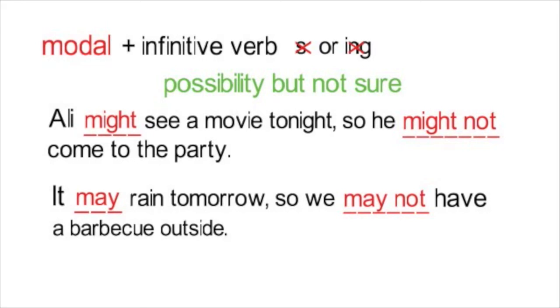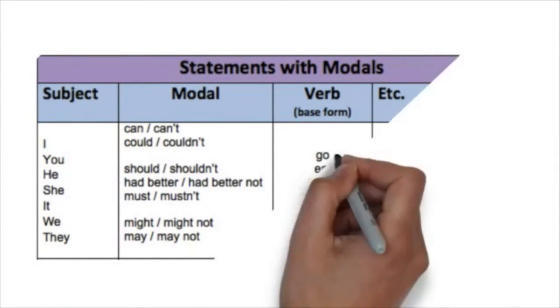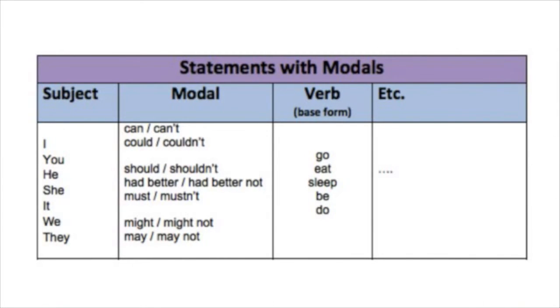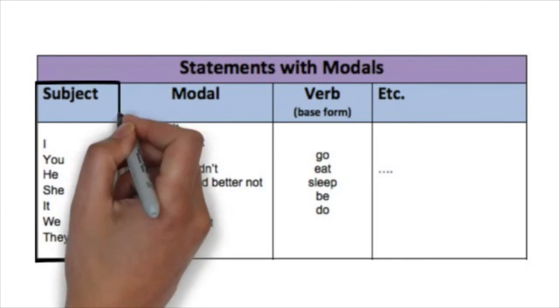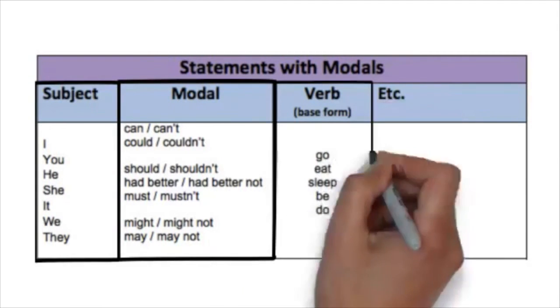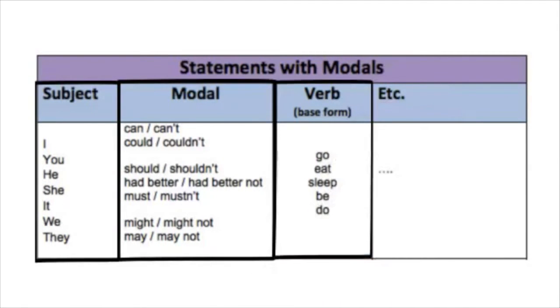We have already discussed making sentences using these modals, but let's look at this chart just to review. Again, the sentences begin with the subject and are followed by the modal and then the infinitive verb. The infinitive verb never has an s or an ing added.